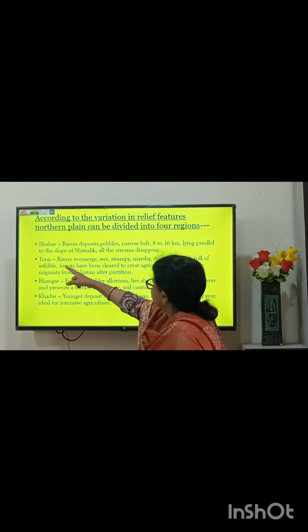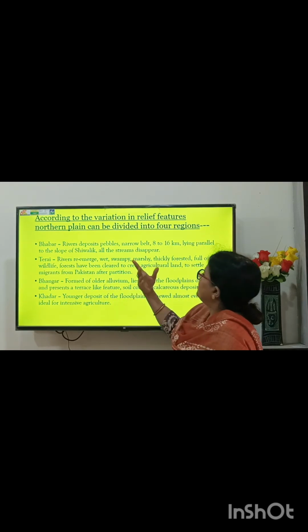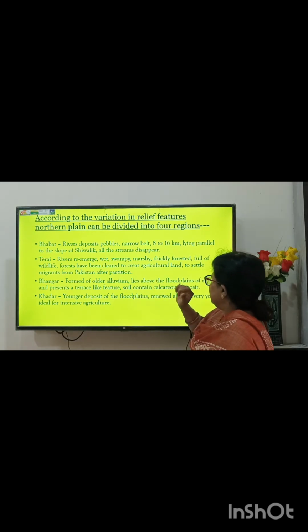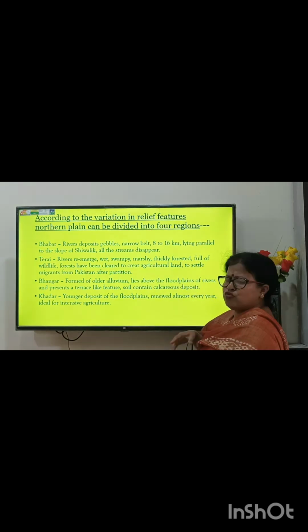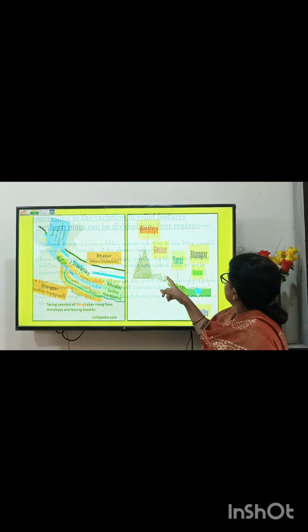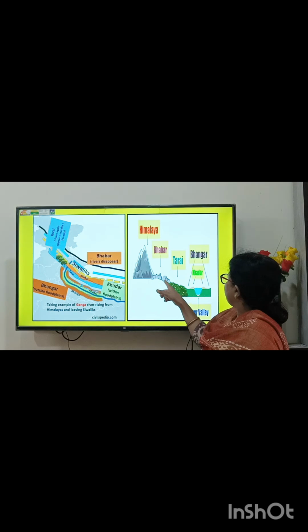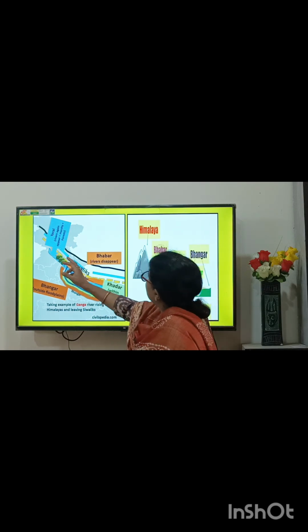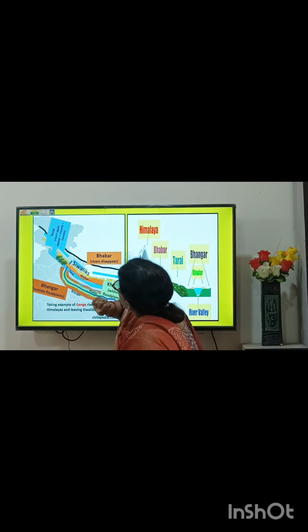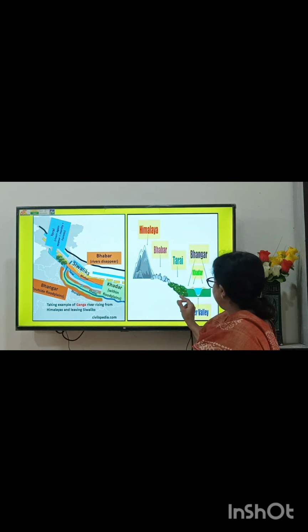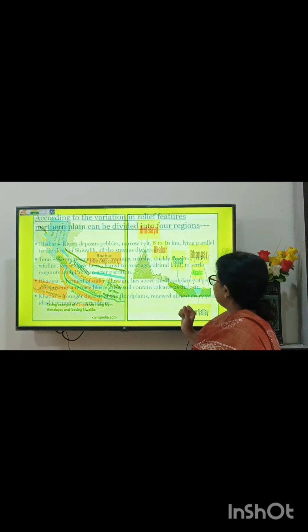The next portion is Tarai. Rivers re-emerge here. This is wet, swampy, marshy, and thickly forested, full of wildlife. You can see it in the picture. To the south of Bhavar, Tarai is lying. In Bhavar the river disappears, and in Tarai the river appears again. It is wet, marshy, and swampy, and full of forest.